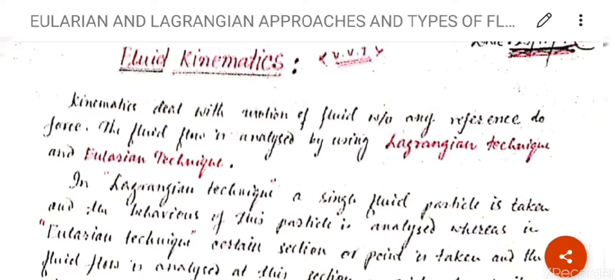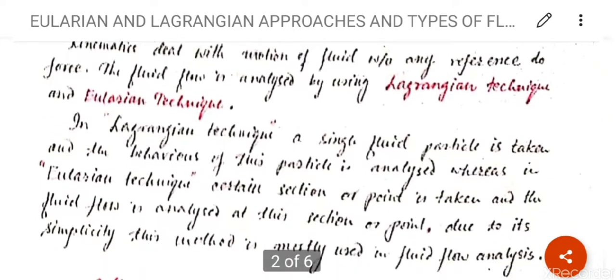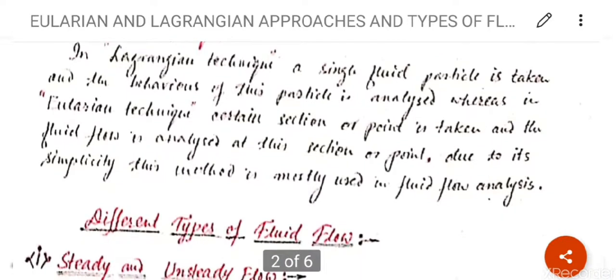Now we will discuss Eulerian technique or Eulerian approach, in which a certain section or point is taken and the fluid flow is analyzed at this section or point. Due to its simplicity, this method is mostly used in fluid flow analysis.